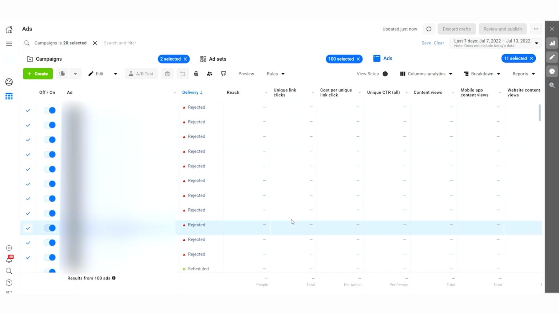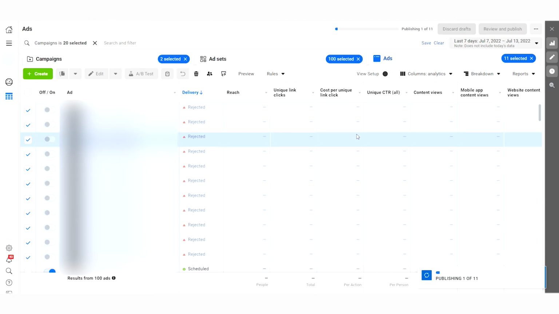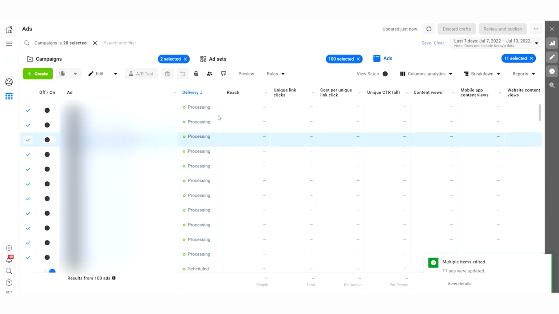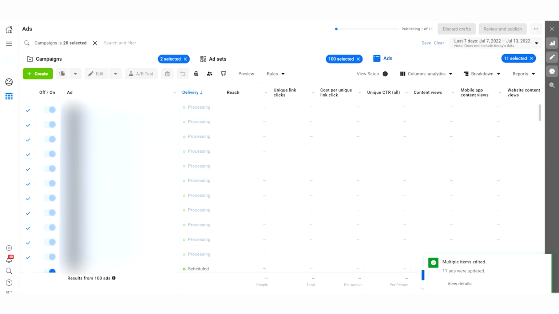Okay, it didn't publish, I guess, for some reason. Turn off, publish. Okay, and now we turn on again, and this time we're going to focus on those to see if they're going to be rejected or not. Let's see how many of those are going to be fixed.